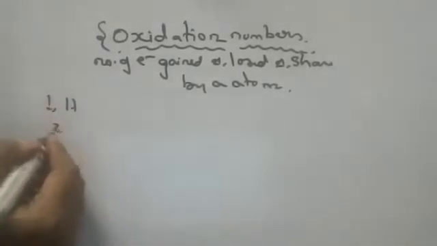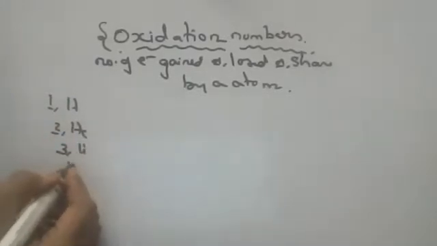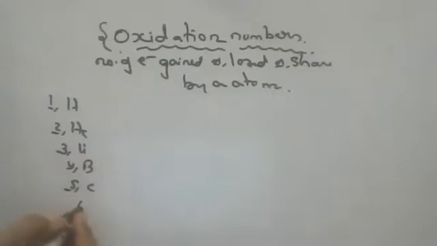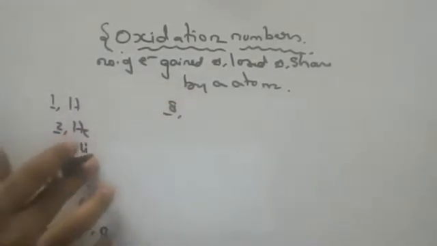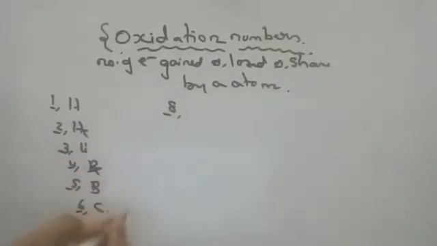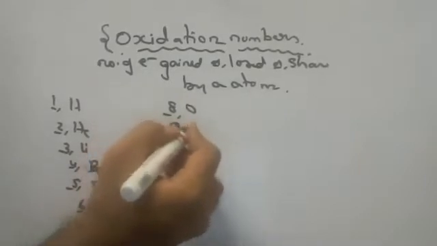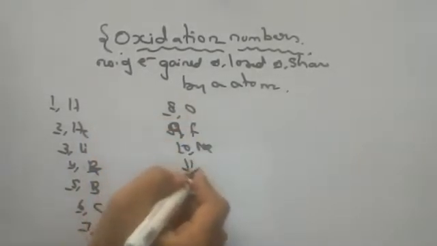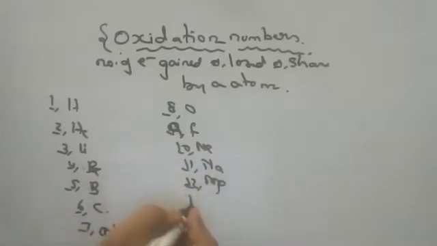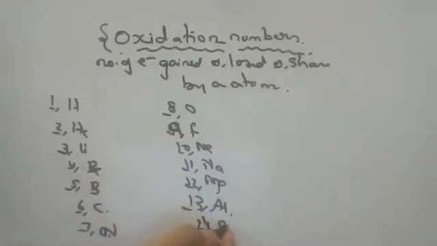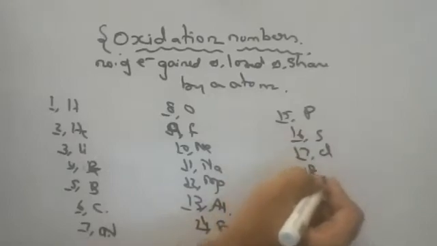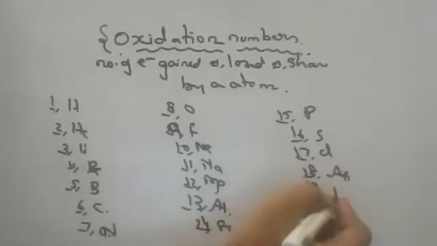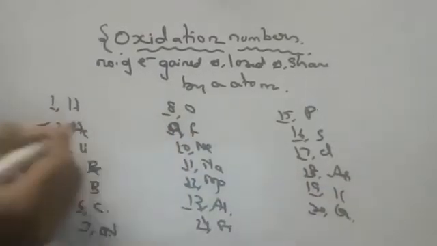Listen: hydrogen, helium, lithium, beryllium, boron, carbon, nitrogen, oxygen, fluorine, neon, sodium, magnesium, aluminium, silicon, phosphorus, sulfur, chlorine, argon, potassium, calcium. All of you are listening now? Please listen, children, all of you.